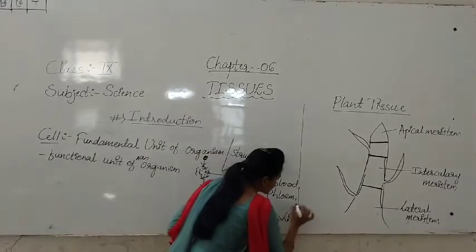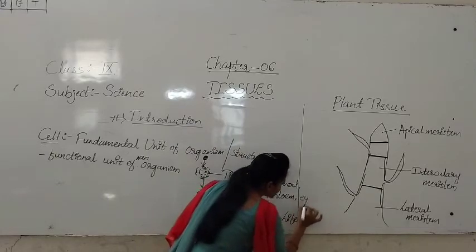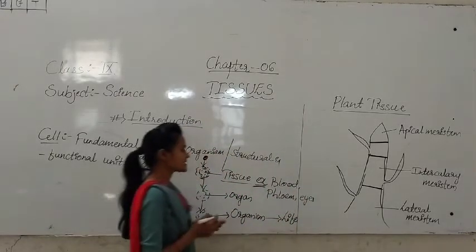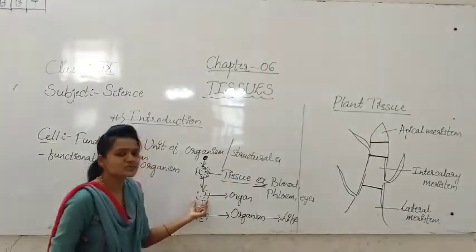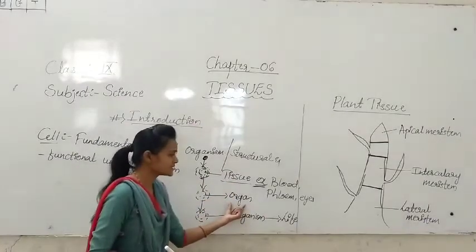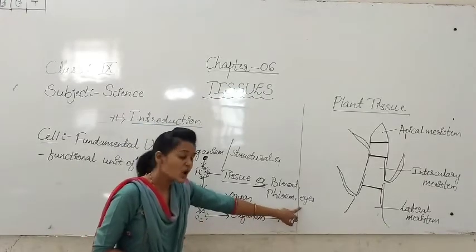Some organs we can give. Blood is there, phloem is there, even we can give the example as the eyes. See, a group of tissues, what are they forming, students? They are forming the organs. We can say eyes an organ.